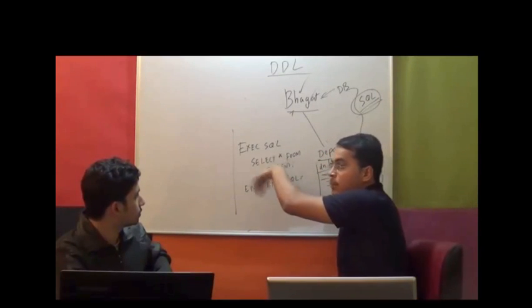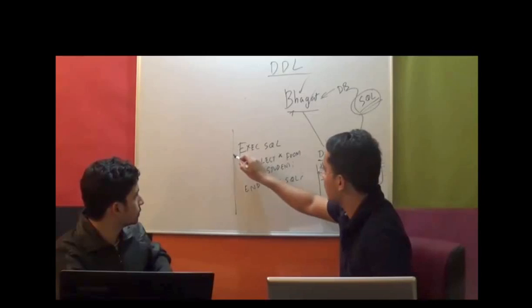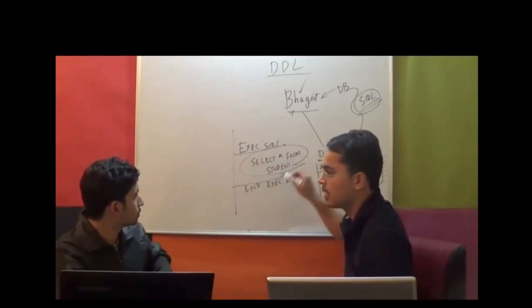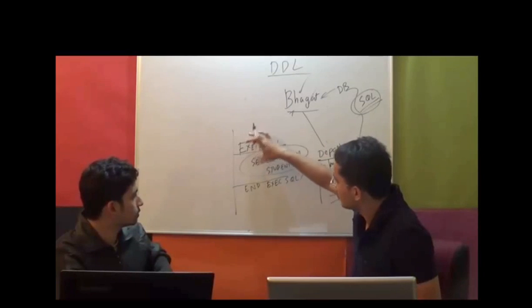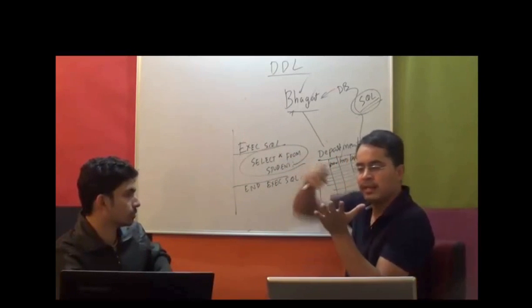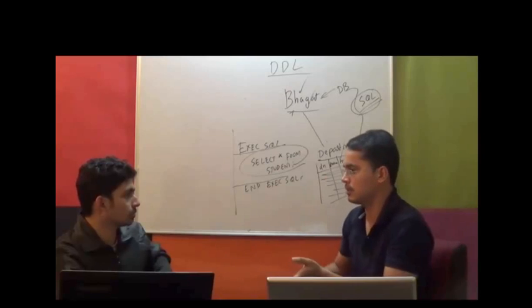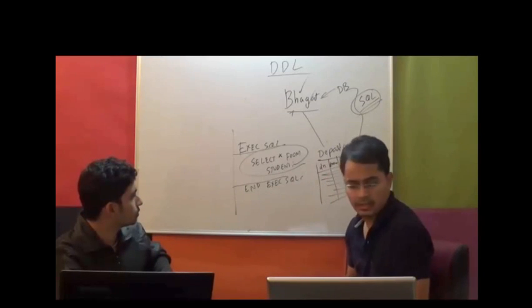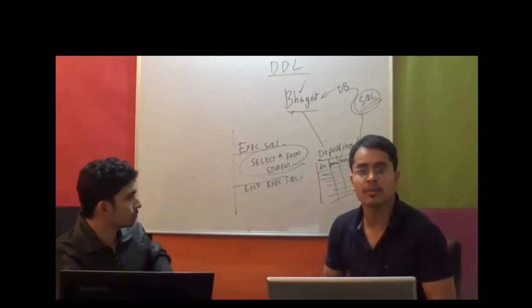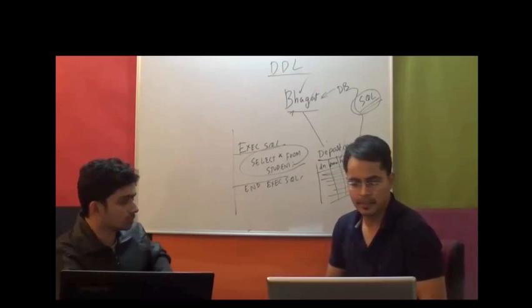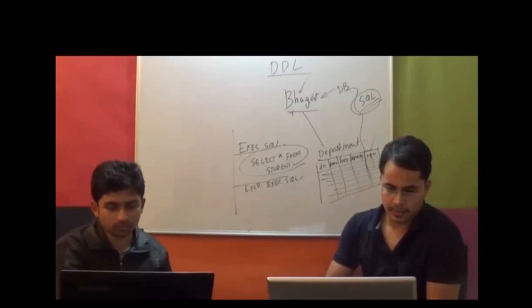SQL is embedded within C. As soon as you start this exec block, the C compiler treats everything in between, from start to end, as SQL. Embedded SQL is possible with C, C++, Java, COBOL, and lots of other languages. So this is one more part of SQL.